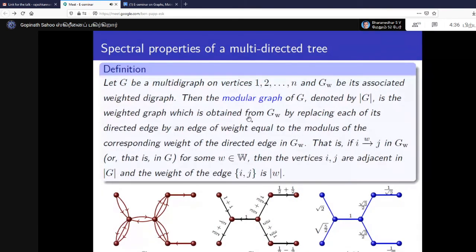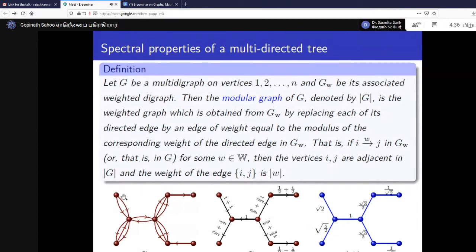Now about directed trees, multi-directed trees, I need to explain something first. Suppose this is a multi-directed tree. Why are we calling it a multi-directed tree? Because if we take it without its direction and put just an undirected edge in between, this becomes a tree, right?